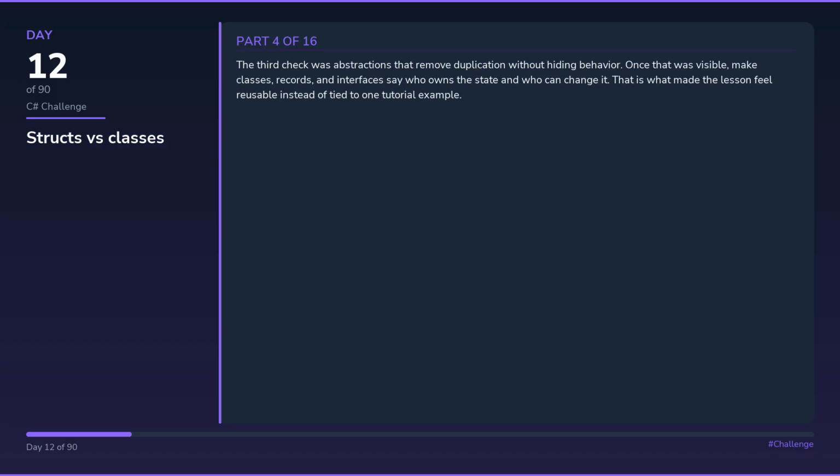The third check was abstractions that remove duplication without hiding behavior. Once that was visible, make classes, records, and interfaces say who owns the state and who can change it. That is what made the lesson feel reusable instead of tied to one tutorial example.